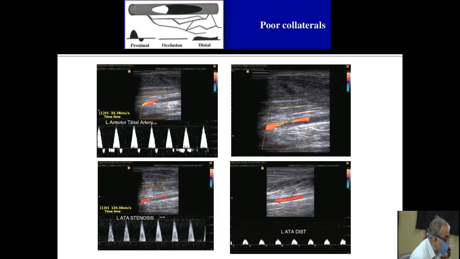One more example. This is an anterior tibial artery. The proximal anterior tibial artery shows a biphasic flow. The peak systolic velocity is okay. The acceleration time is okay. There is a little bit of spectral filling, but other findings are okay.